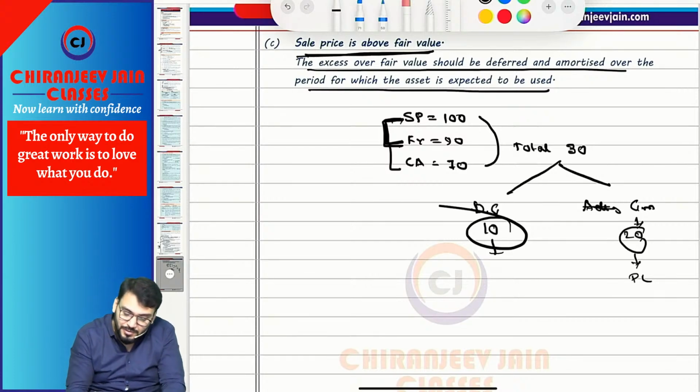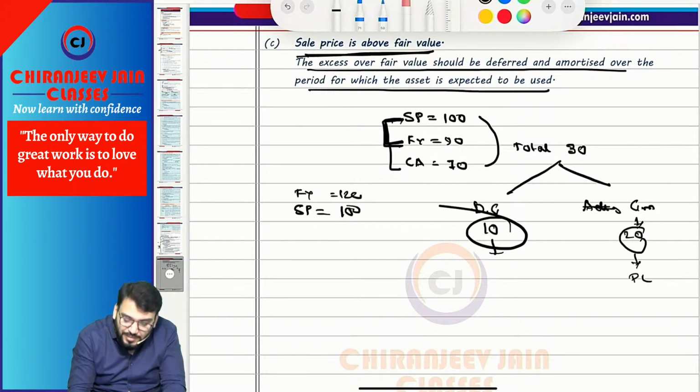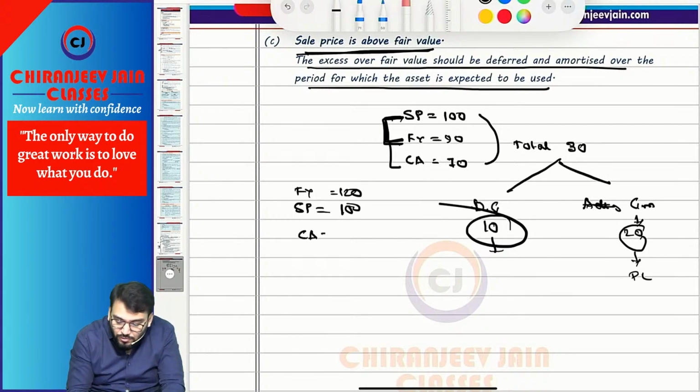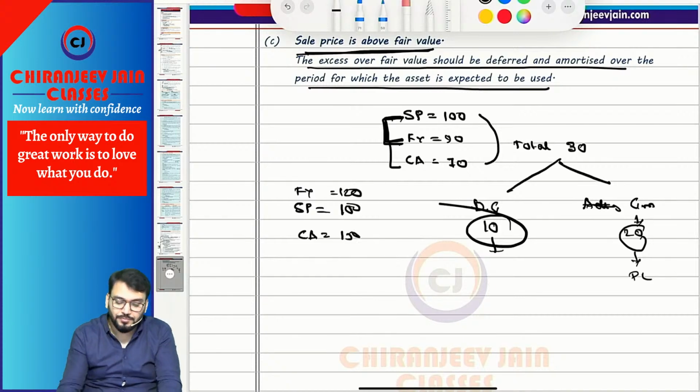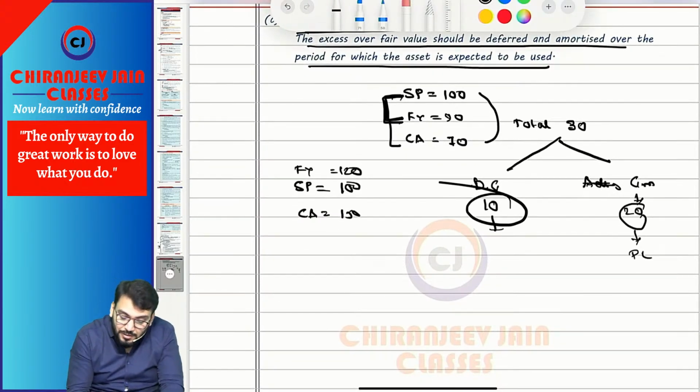Correct. Similarly, if I am saying sale price is equal to 100 and fair value is equal to 120, and carrying amount, let us take loss, we will not discuss gain. So loss will come if suppose carrying amount is 150. Understood? In this case, can I say the total loss is 50?